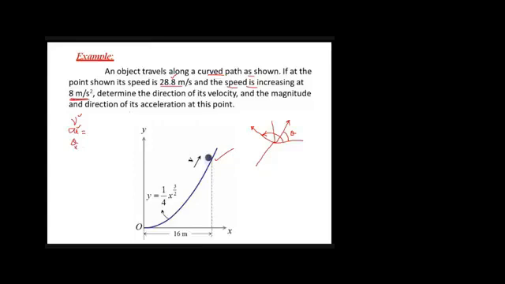Okay, what else are they asking? Determine the magnitude and direction of acceleration. For the magnitude of acceleration, we already have AT, right? What is the acceleration? 8 meter per second square. AN is not there. So if we can get this AN, we will take the square of this one, take the square of this one, add both of them, take the square root, and we will get the magnitude of total acceleration, right?